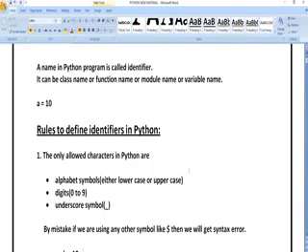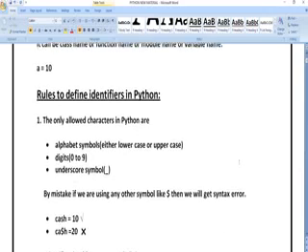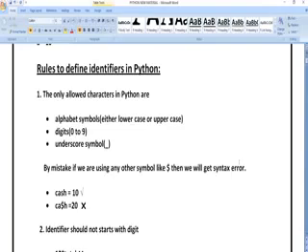For whatever identifiers you want to define, there are some key rules you have to follow. The identifier can be a capital letter or small letter, or digits. You can also use an underscore, but if you define special symbols like dollar, it is going to give an error. If you define dollar is equal to 10, it is going to display an error message.